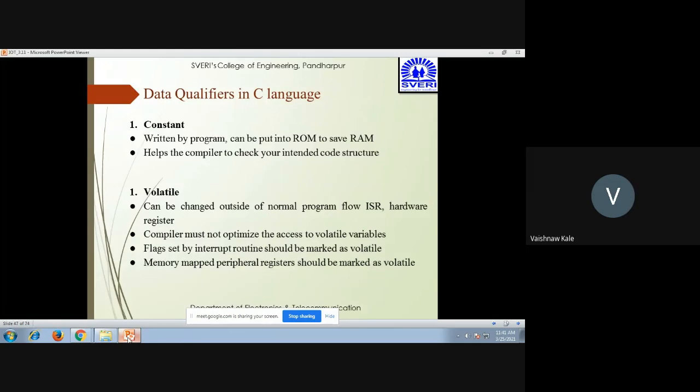Now there are two types of data qualifiers in C language. One is constant and the other one is volatile. Constant data is written by a program and can be put into ROM in order to save RAM, and it helps the compiler check your intended code structure. Then volatile can be changed outside of the normal program flow, such as by an ISR or hardware register. The compiler must not optimize the access to a volatile variable. A flag set by an interrupt routine should be marked as volatile. A memory-mapped peripheral register should be marked as volatile.